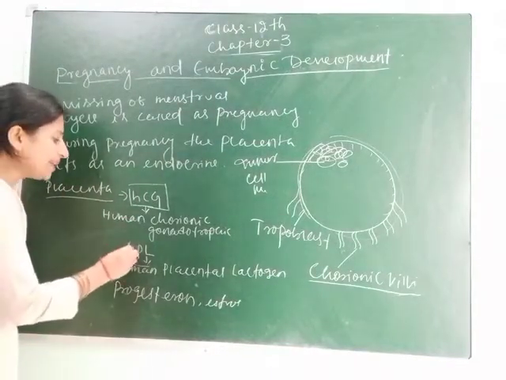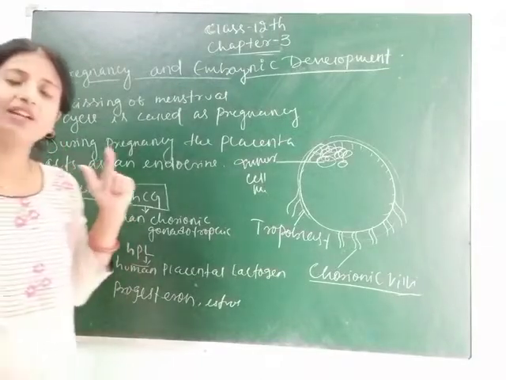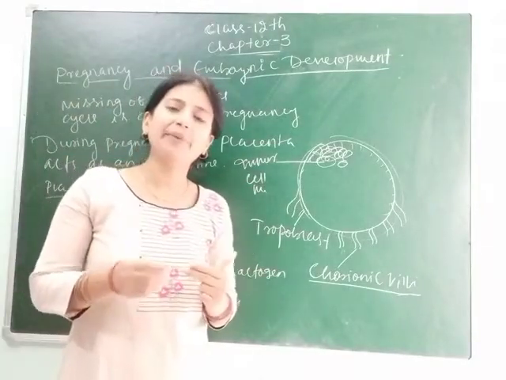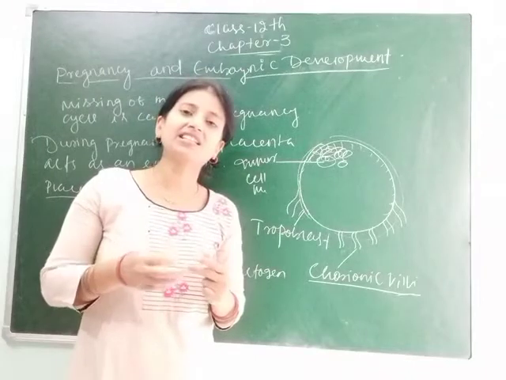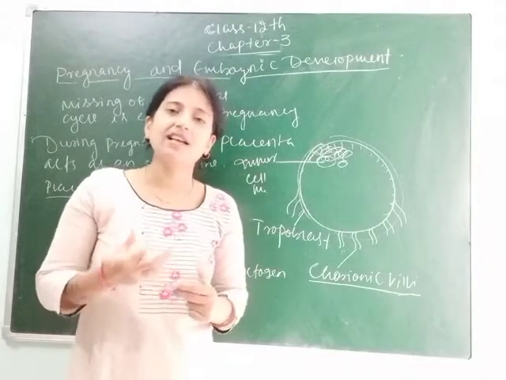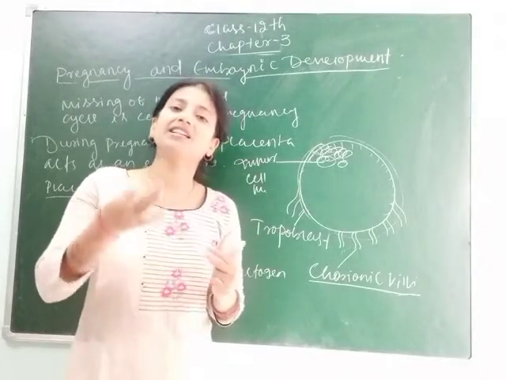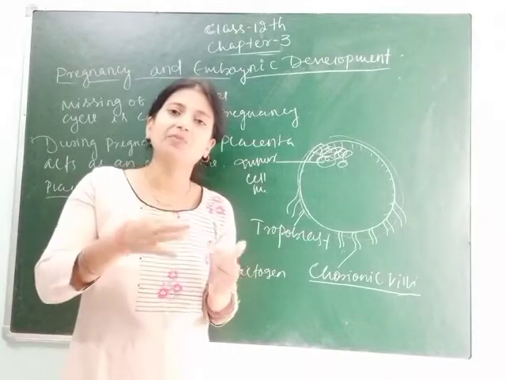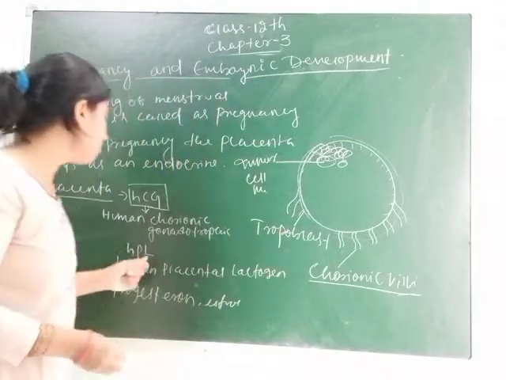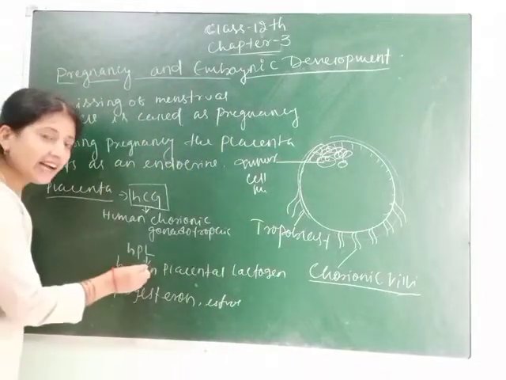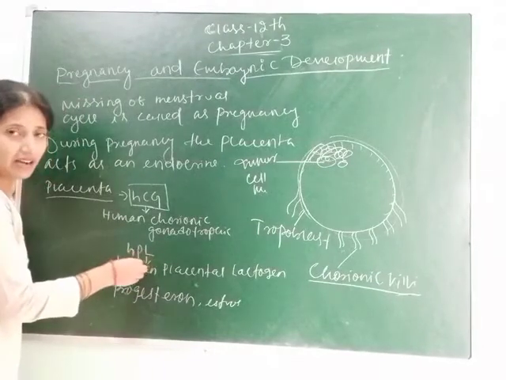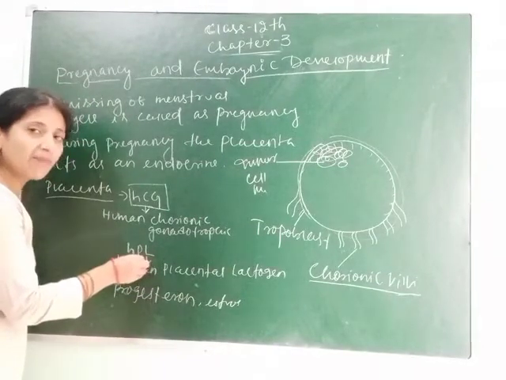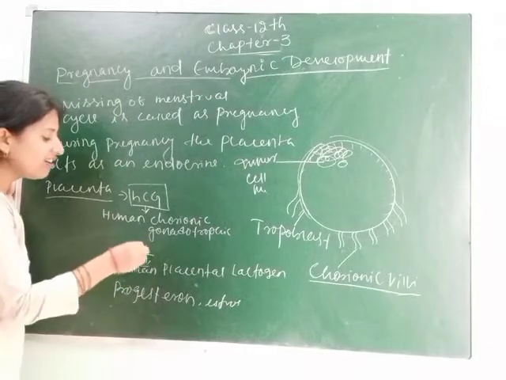And human placental lactogen: during pregnancy, milk synthesis, secretion and storage occur in the mammary gland. For this, these hormones are secreted from the placenta, which help in the synthesis and secretion of milk inside the mammary gland.